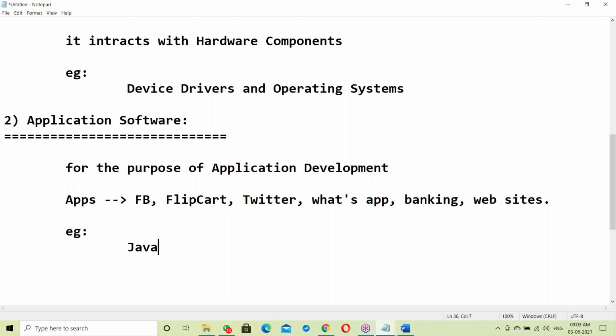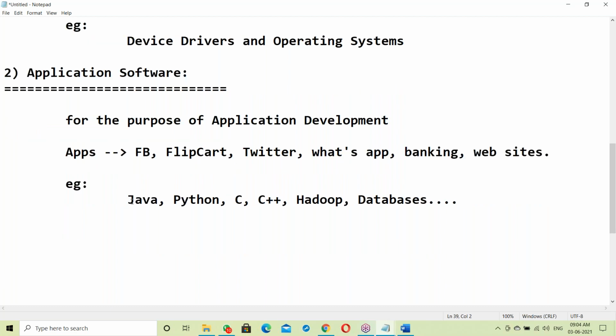Example, let's take Java. Java is the mostly used application software compared to any technology. Next, Python is application software. C language, C++. Depending on requirements, we can use different application software. Java, Python, C, C++, Hadoop, databases. Like this, so many things in application software.